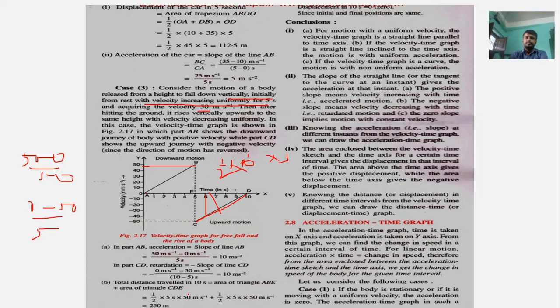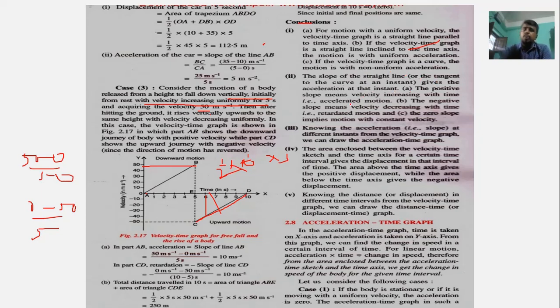So what are the conclusions that we derive from the velocity time graph? For the motion with uniform velocity, the velocity time graph is a straight line parallel to the time axis. If the velocity time graph is a straight line inclined to the time axis, then the body is moving with uniform acceleration. If the velocity time graph is a curve, the motion is with non-uniform acceleration. The slope of the straight line gives the acceleration at that instant.